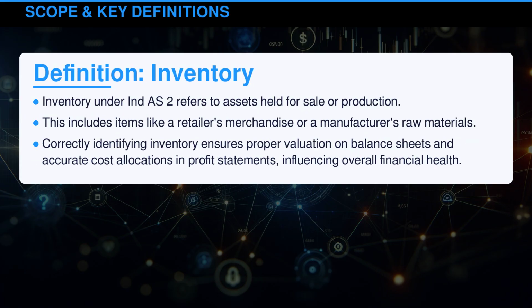Inventory under Indian Accounting Standard 2 refers to assets held for sale or production. This includes items like a retailer's merchandise or a manufacturer's raw materials. Correctly identifying inventory ensures proper valuation on balance sheets and accurate cost allocations in profit statements, influencing overall financial health.